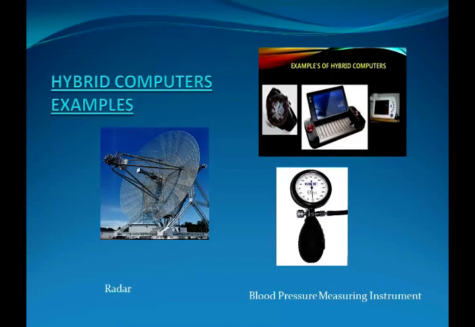These digits can be seen on the monitor or LCD screen. LCD is the abbreviation of liquid crystal display. Hybrid computers are also programmable devices in which a user can set values by pressing the buttons or keys provided on it.